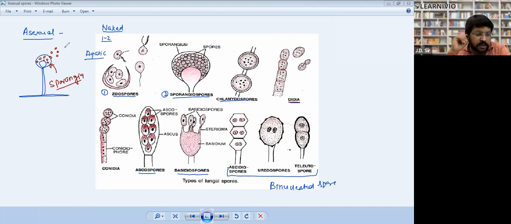Okay. So note it down, sporangiospore. They are non-flagellated, developed inside sporangia. Full stop. They spread with air. So in bread mold, you will see this kind of spores. Okay.